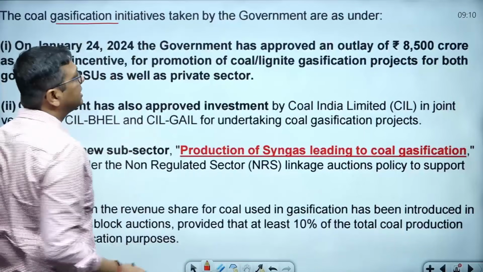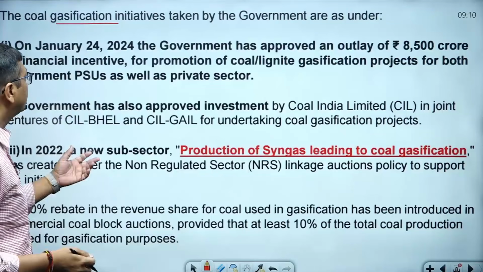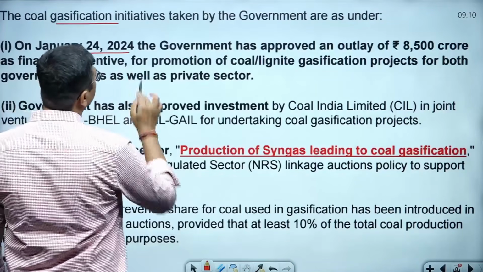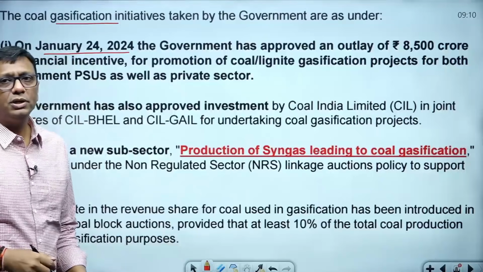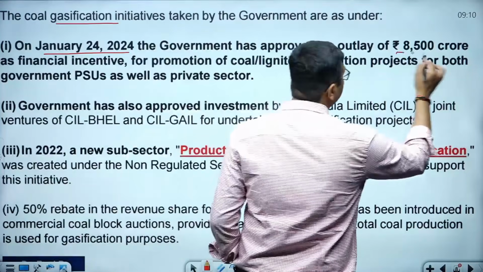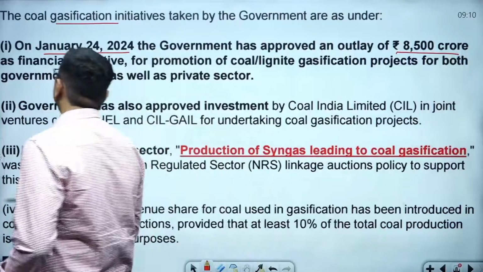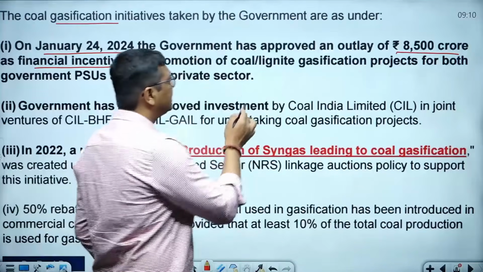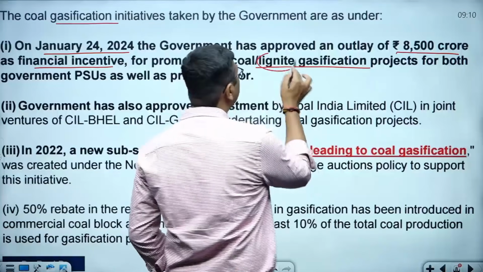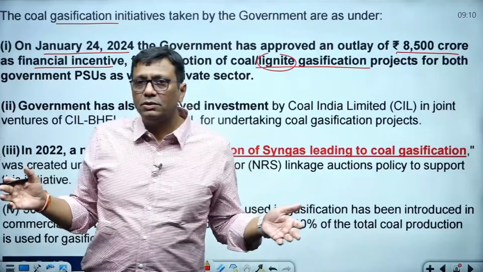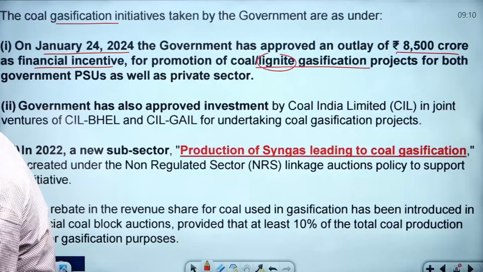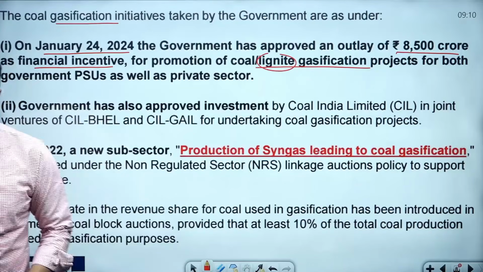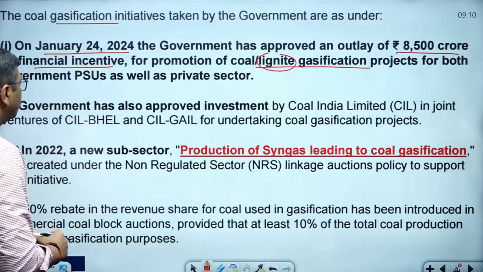On coal gasification, what about the government initiatives? You can see here, on 24 January 2024, the government approved outlays of 8,500 crore rupees as a financial incentive for the promotion of coal or lignite gasification projects. As you know, lignite is a below-average quality coal that India has. So why not utilize it through some procedures? Some procedure means coal gasification.